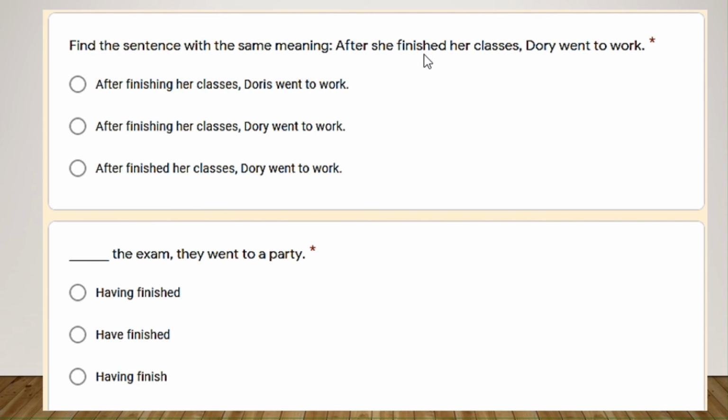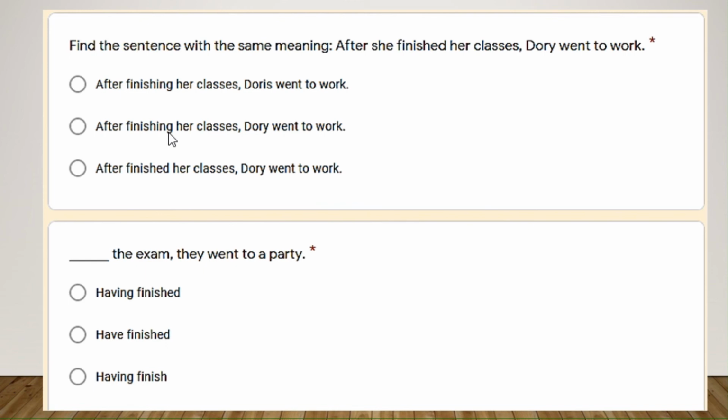So what we do to reduce our clause, we omit again the subject only if it's the same. In this case, it's the same because she is referring to Dory. Okay, we can do it. And what we do with the main verb, we put it with the present participle, ing, but keeping the conjunction. Don't forget that. Then you keep the ing, right? So after finishing her classes, Dory went to work. Okay, keep this after to show the past or the time, and transform the verb to the present participle with ing.